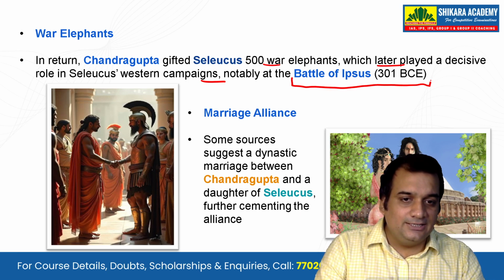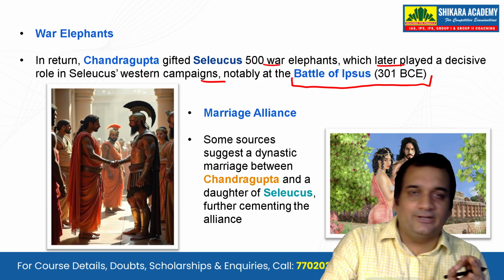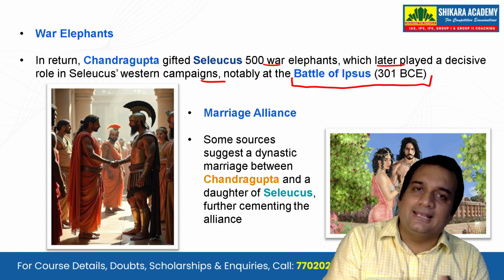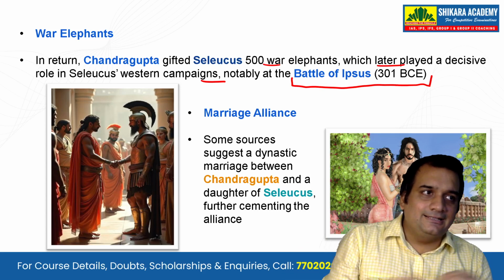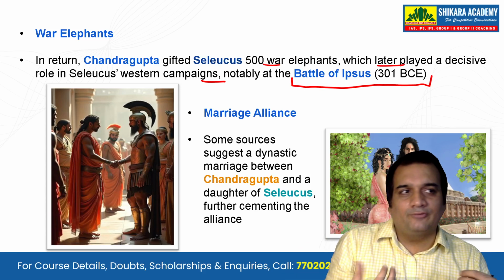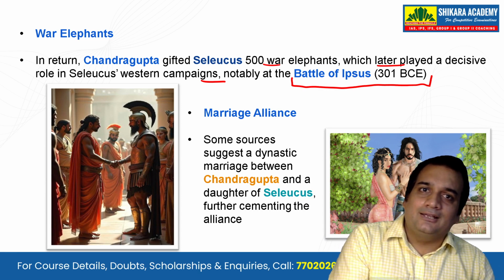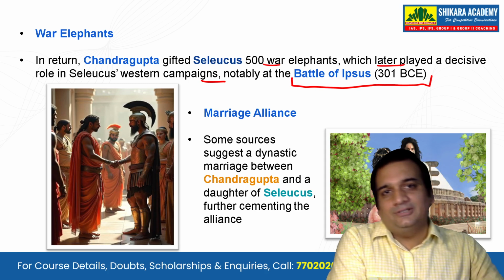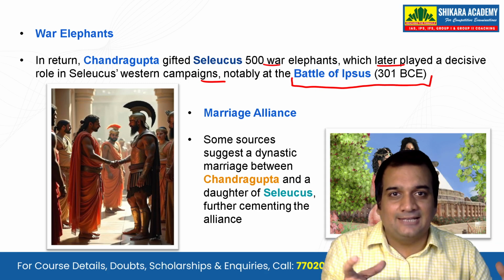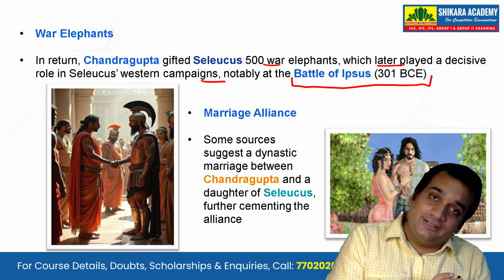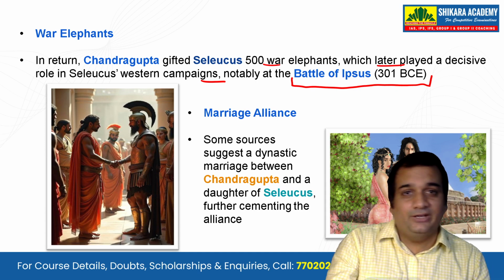So he will use those 500 elephants. If you remember, at the time of Alexander also, Alexander's army was very fearful of the fact that the Magadhans had horses, and along with horses they also had elephants. They had never used elephants in warfare or faced them, so they were very afraid of them.